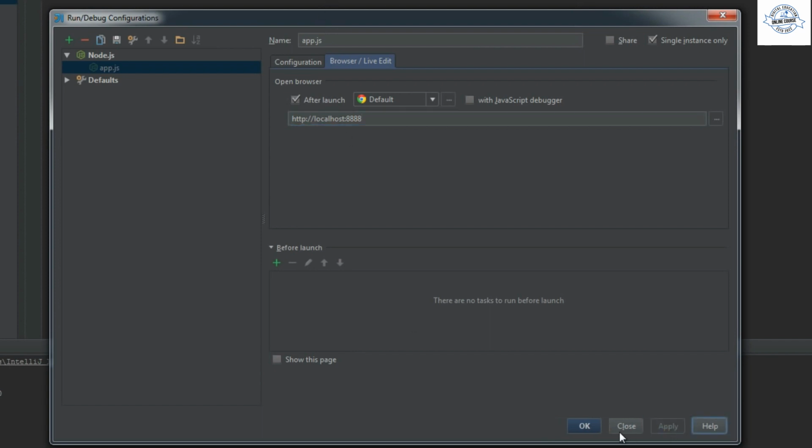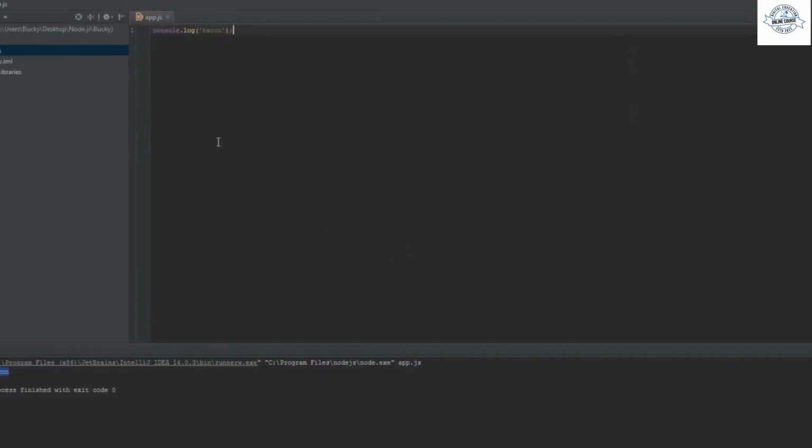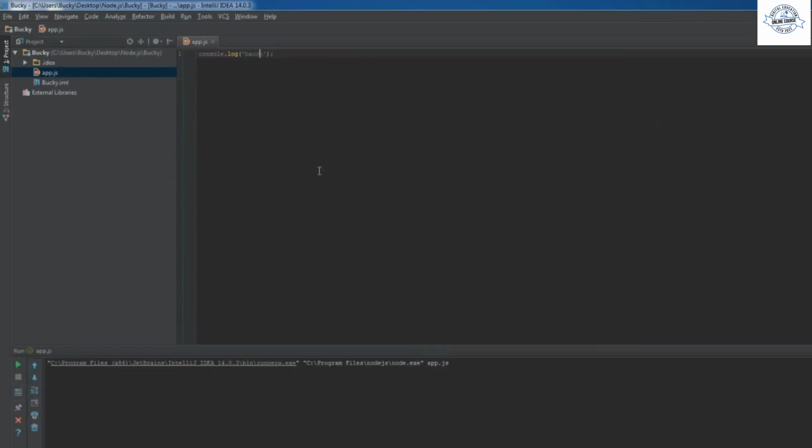So just hit apply, OK, and if we run this right now, it's not going to open in Chrome, and that's because we're not giving it any code to open in Chrome right now, because all this says is print some text out to the terminal, which is this. I know it's kind of confusing, but you guys are going to see later on, whenever we start making actual Node.js apps, that it actually makes sense.